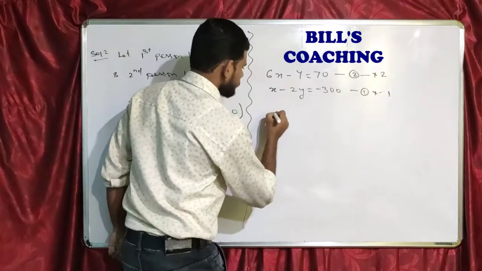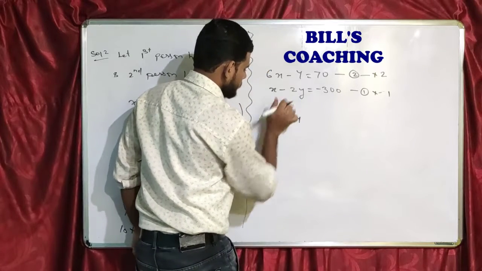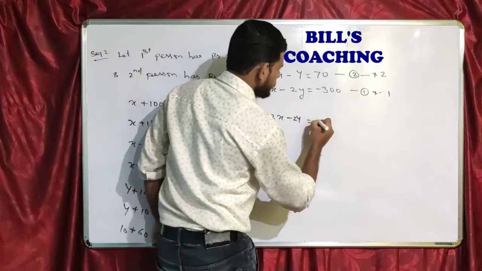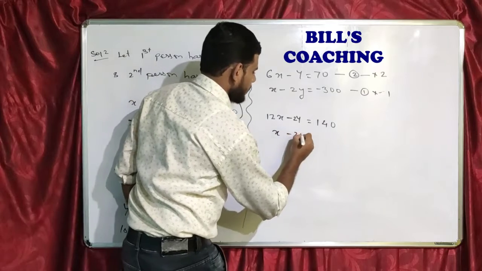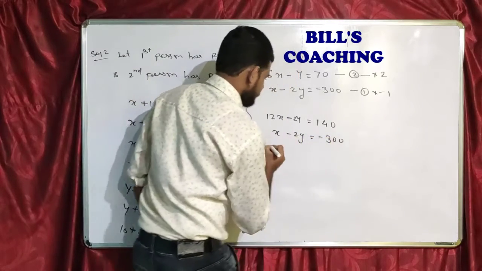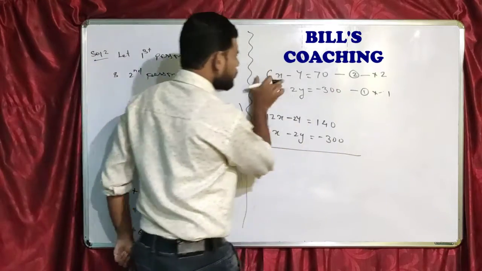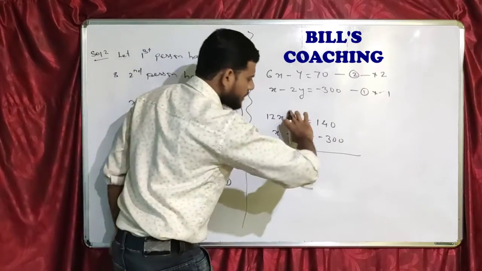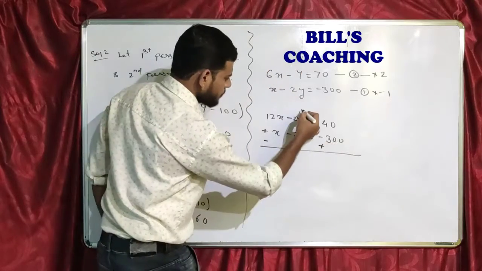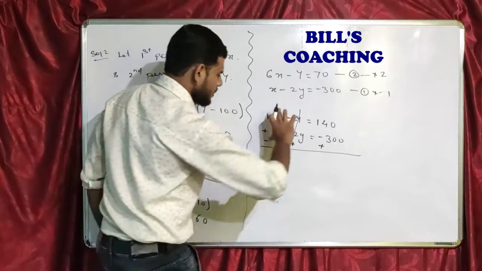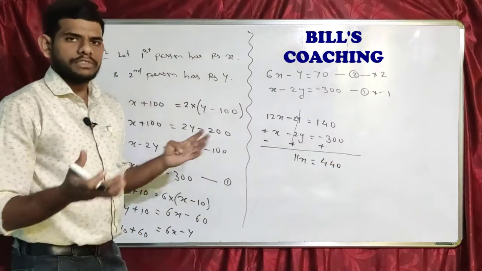Since I have to make this the same, let me multiply this by 2. Now what we'll get, this will become 12X minus 2Y is equal to 140, and this will become X minus 2Y will be equal to minus 300. Clear? Very simple thing. We have just multiplied by 2 to make this coefficient the same. Now we can just apply the formula. We'll cancel out this, as our method says. This will become 11X and this will become 440. Clear?